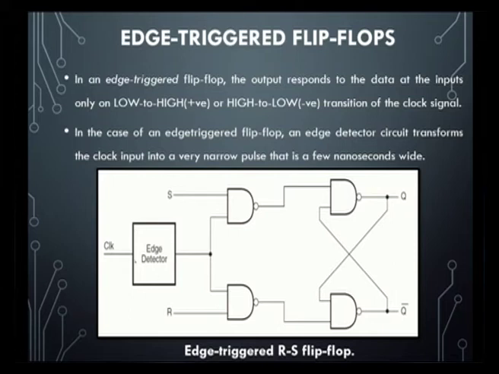Here we can observe the clock is not directly given to the flip flop. Here the clock is given to the edge detector, and this edge detector will convert the clock pulse into a very narrow pulse of a few nanoseconds, that will be given to the flip flop. If it is low to high it is called positive edge trigger, and if it is high to low it is called negative edge trigger.